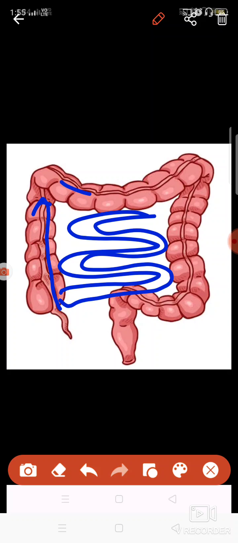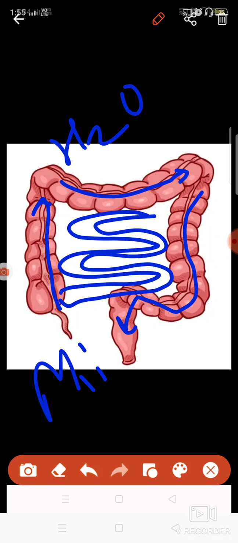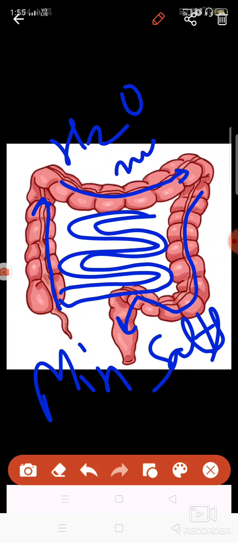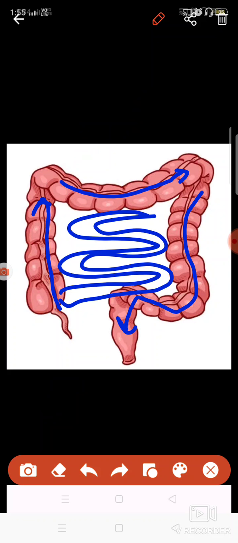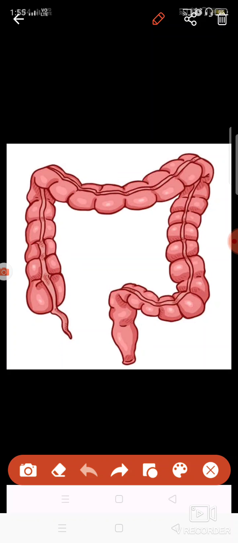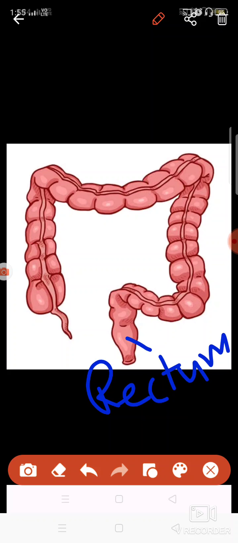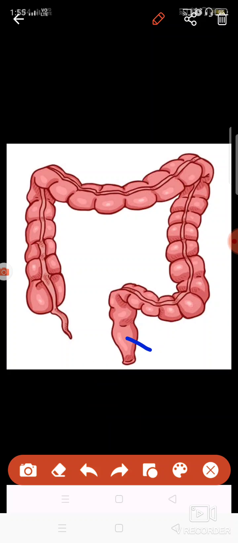When the food passes through the large intestine, all the water, minerals, salts and other nutrients are absorbed in the large intestine. Once everything is absorbed up to here, then this part, which is known as the rectum, is where the waste products are stored.